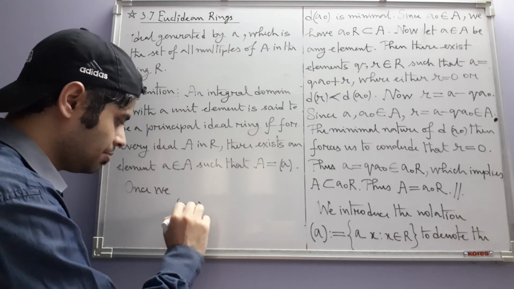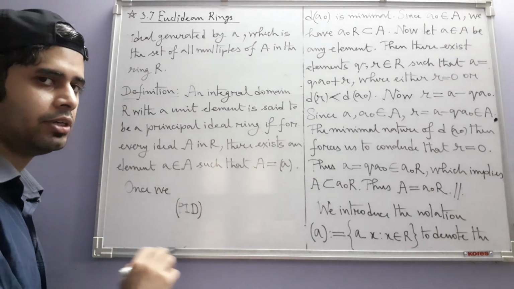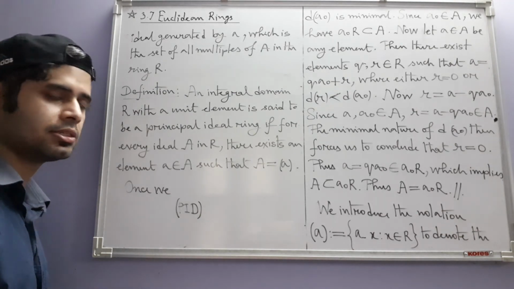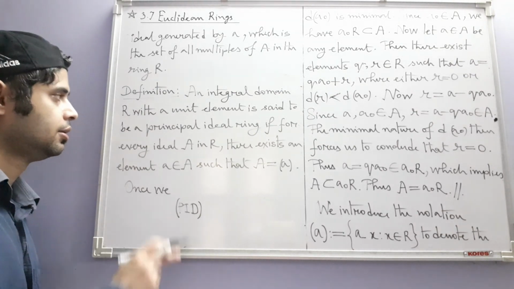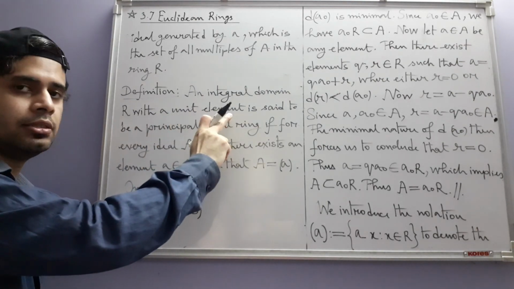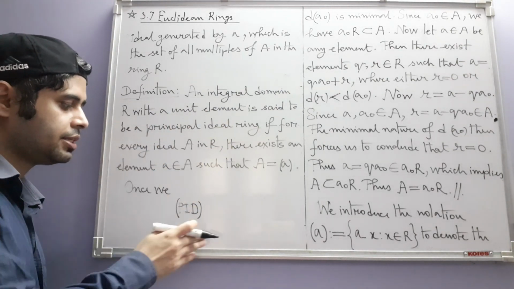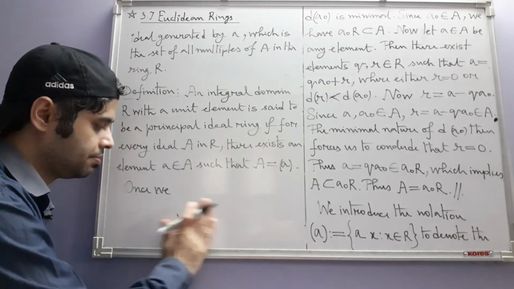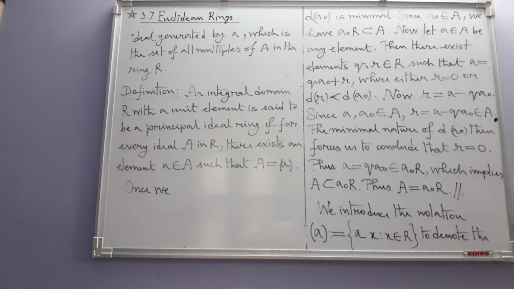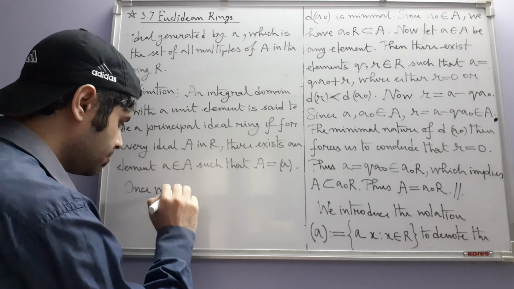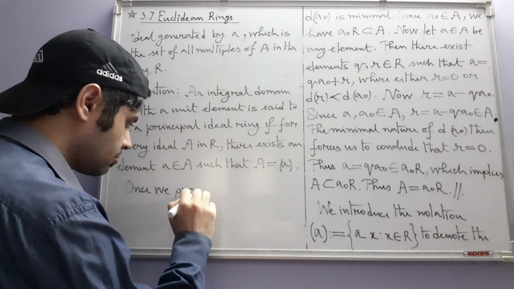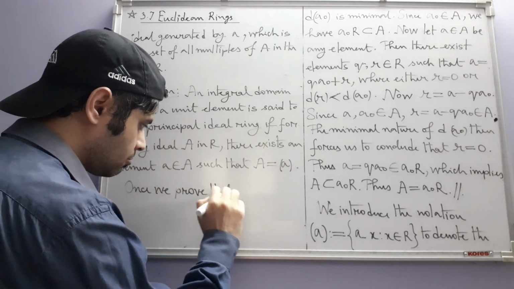Okay, you may have seen this abbreviation somewhere. PID means principal ideal domain, an integral domain with unit element, don't forget this, in which every ideal is a principal ideal. There are other classes of rings also known as UFD, unique factorization domain. We will see that once we prove that